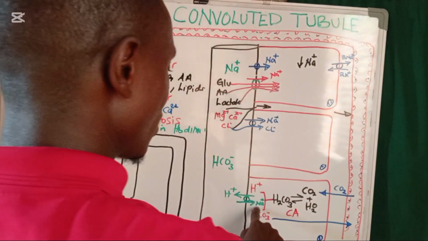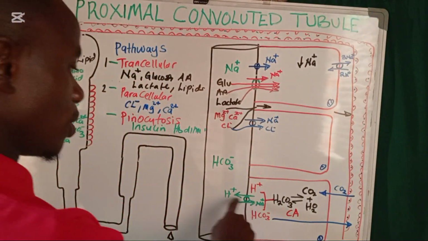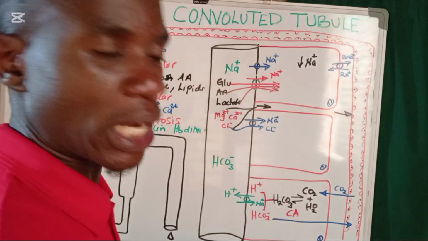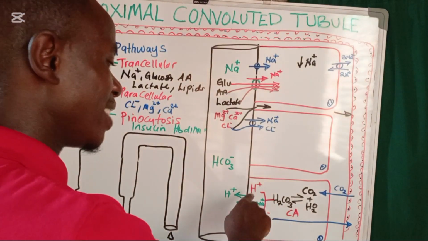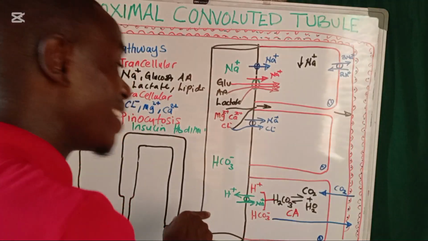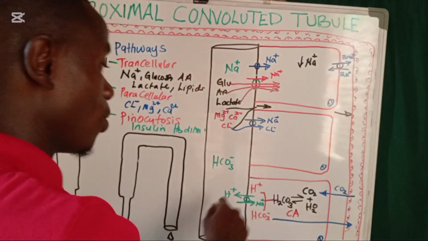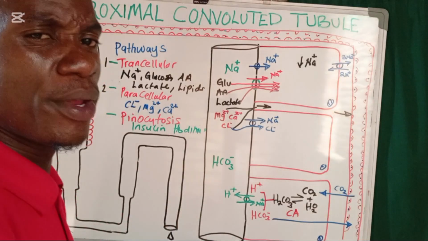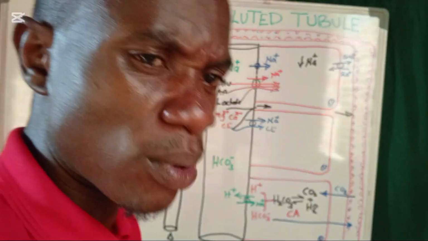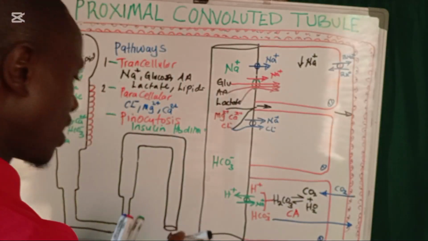This is the sodium-hydrogen antiporter, meaning that the entry of sodium ions aids in the exit, or secretion, of hydrogen ions into the luminal side of the proximal convoluted tubule.